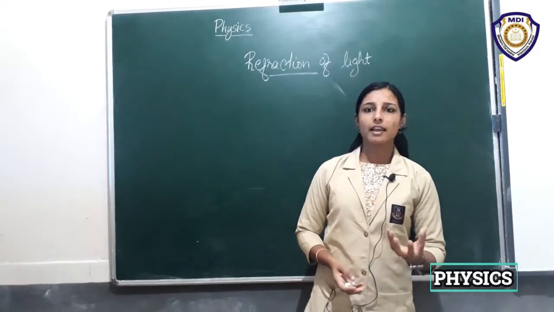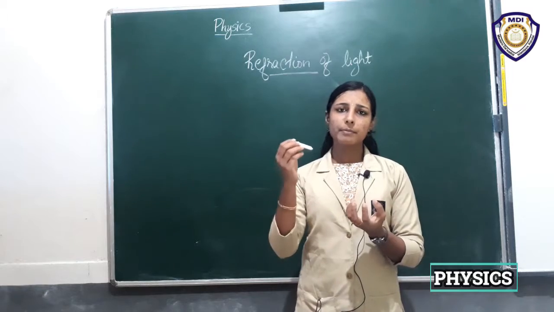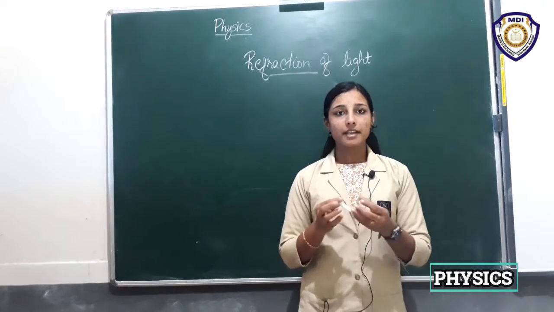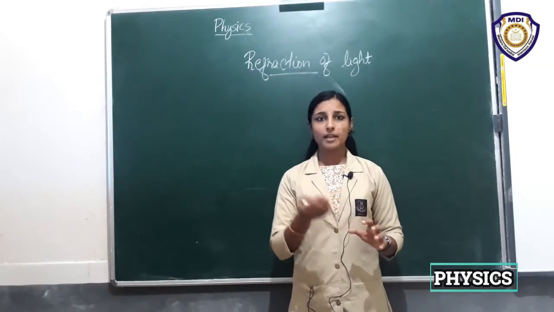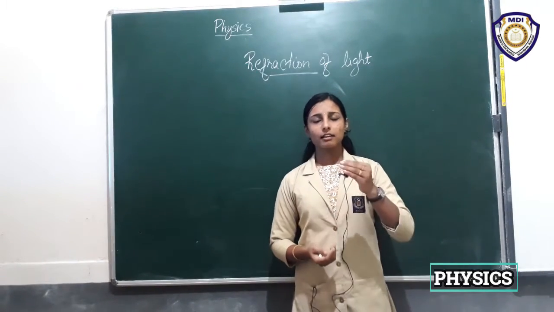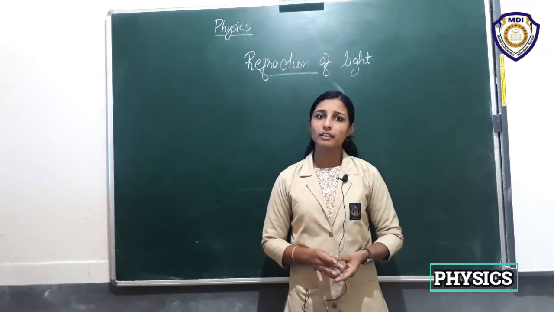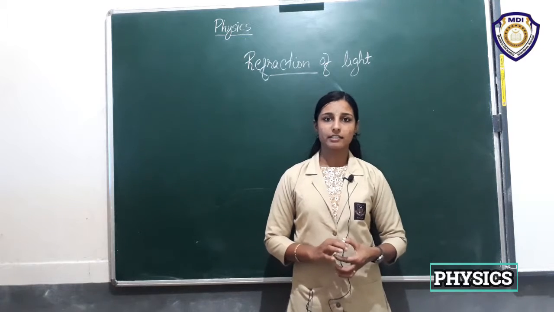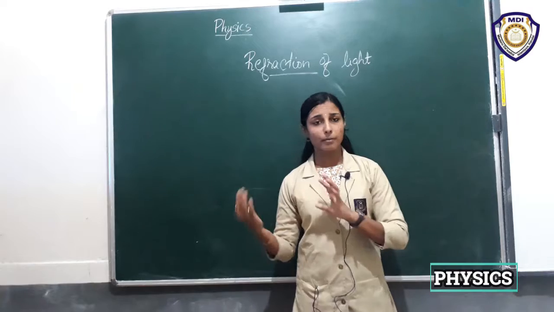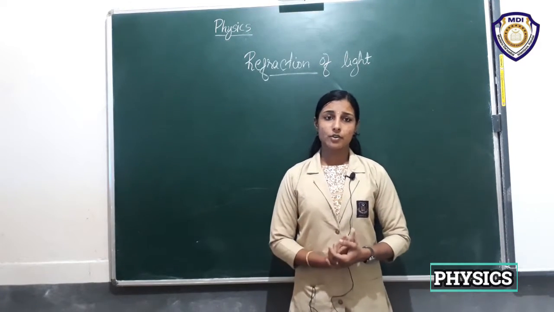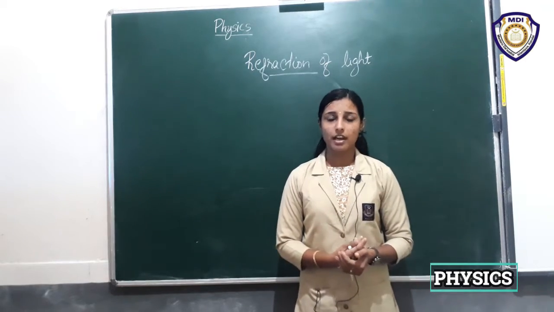So what happens when a glass is filled with water and a pencil is immersed in it? The part of the pencil that is immersed in water looks somewhat bent. Okay, so this is also because of refraction of light. There are some more examples in our day-to-day life that are due to refraction, right?